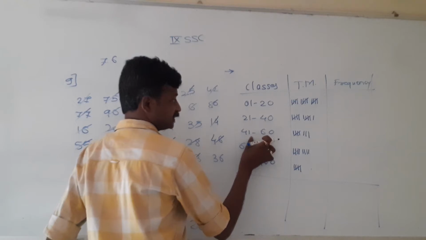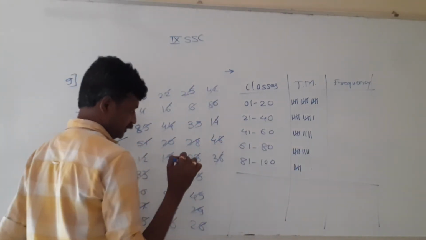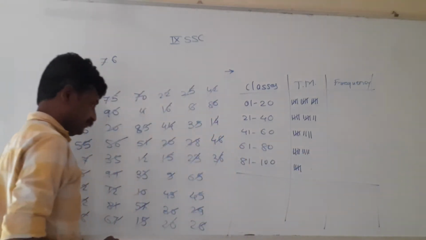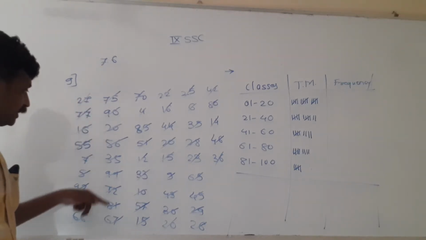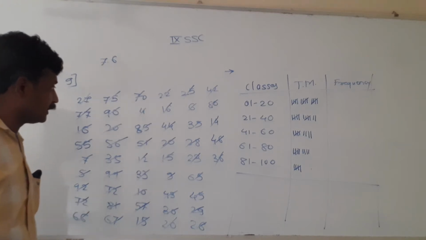46. 46 smaller than 60. Third group. After 46, 36. 36 will be in the second group. Let us see if any number is missing. So we need to go serially one by one. Don't consider any group and try it by trial and error method.